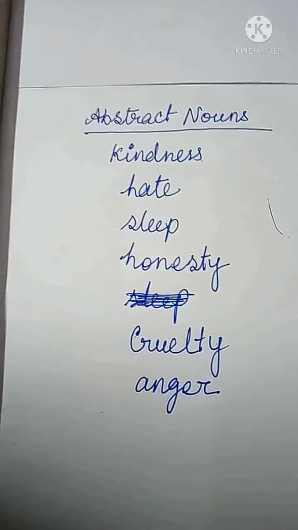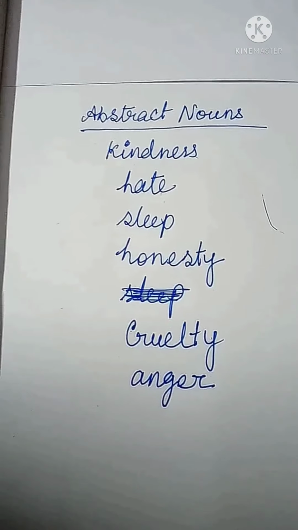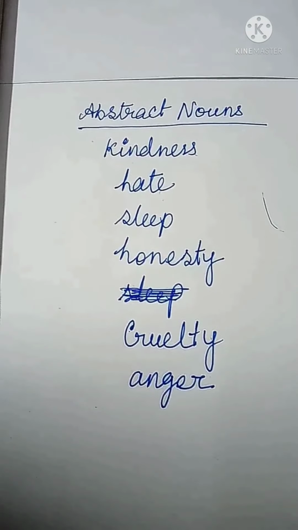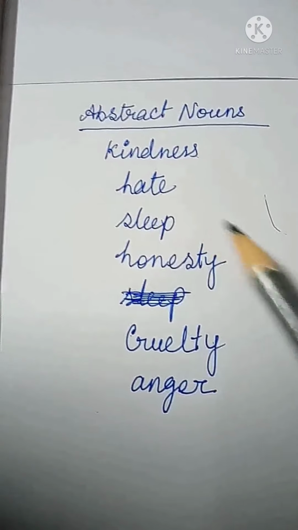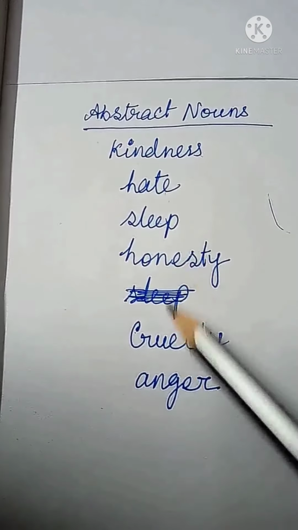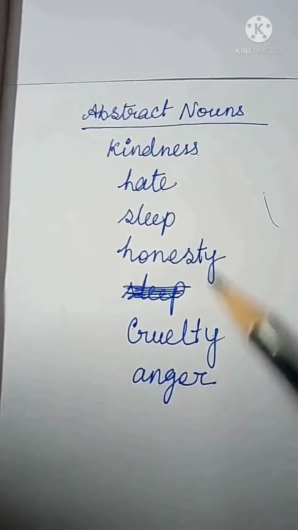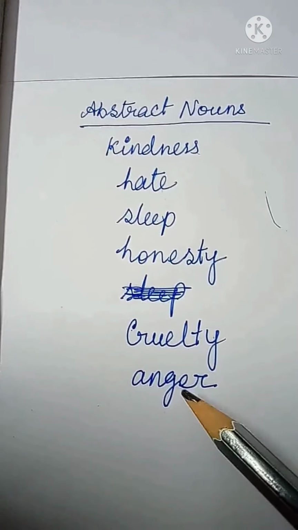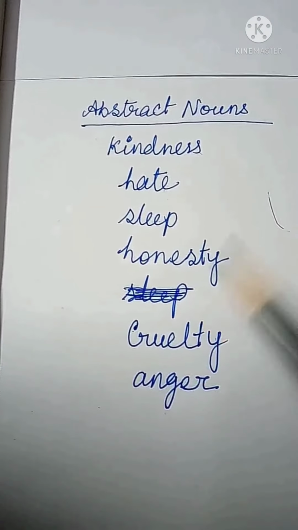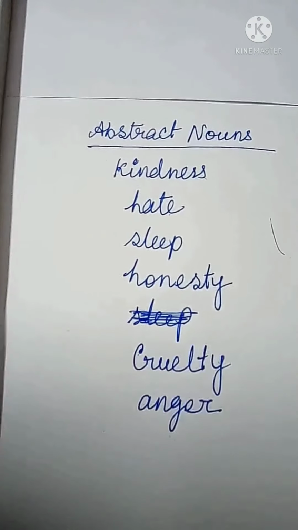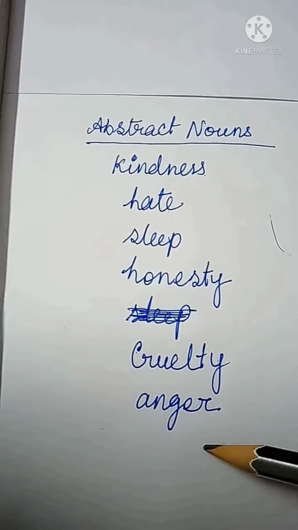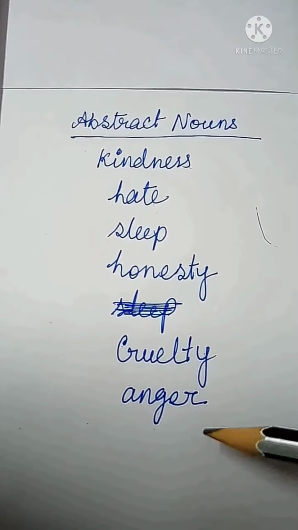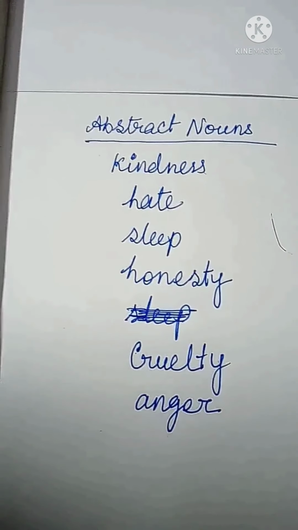While a person is sleeping, I can only see the person who is sleeping, not his sleep. In the same way, all of them cannot be seen or touched as they don't have any form or shape. That's why we can just think of them but cannot feel them through our five senses.